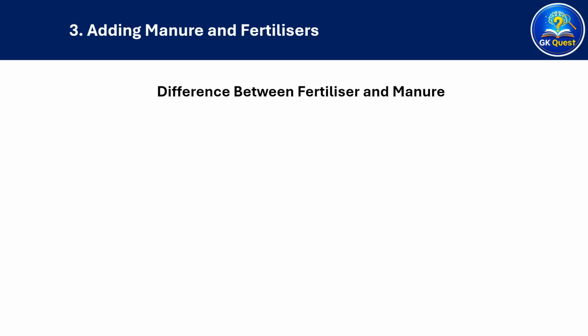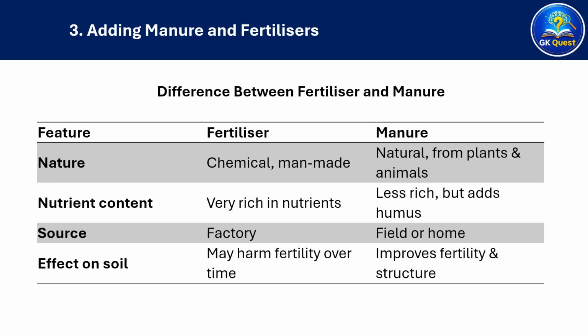Difference between fertilizer and manure. Fertilizers are chemical, man-made, whereas manure is natural, obtained from plants and animals. Fertilizers are very rich in nutrients. Manure is less rich in nutrients, but adds humus to soil. Fertilizers are made in factories, and manure can be prepared at home or in the field. Fertilizers may harm soil fertility over time, whereas manure will improve fertility and structure.